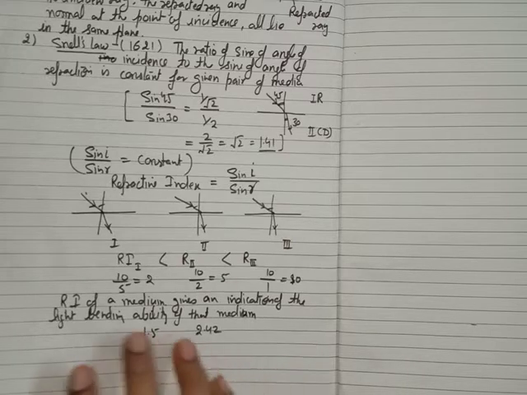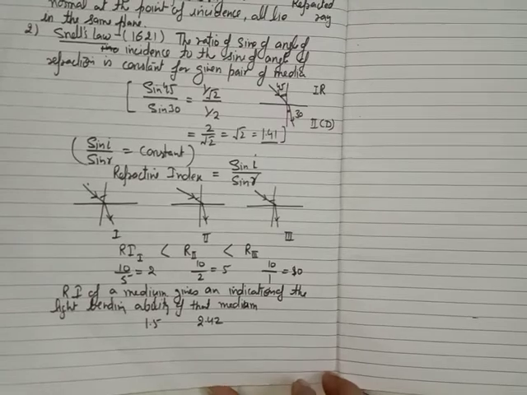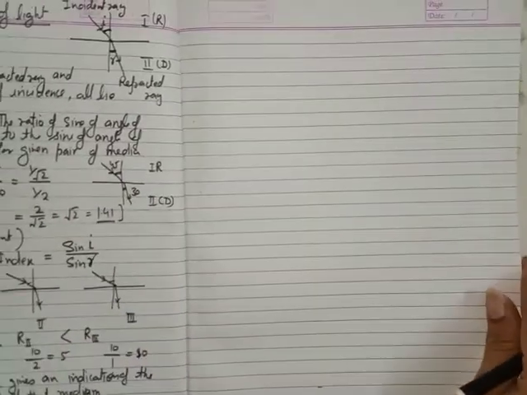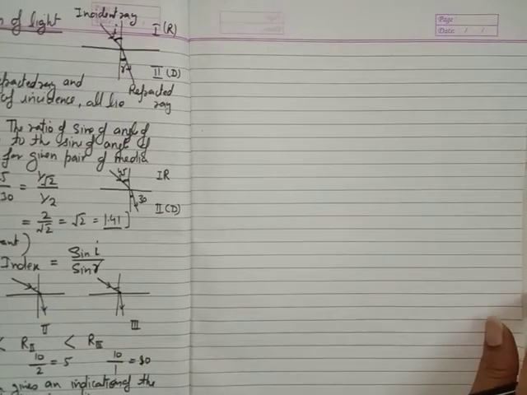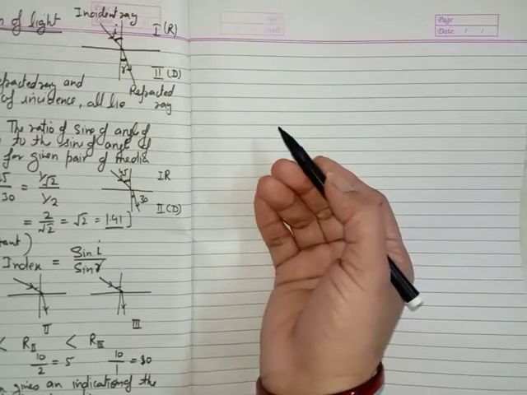Now there is another formula for the refractive index. We can also find the refractive index by using the speed of light in two different media. So now this is a relation between the refractive index and the speed of light.